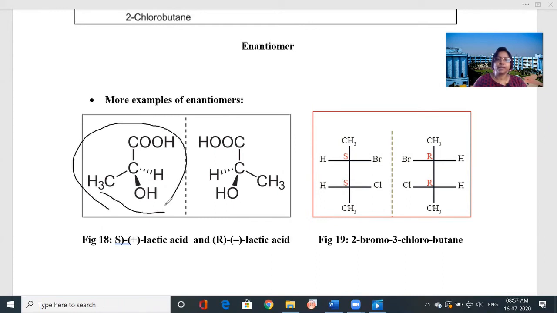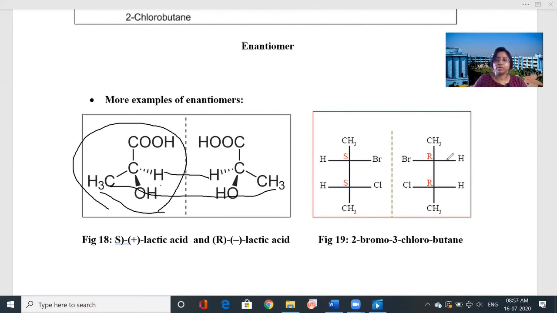So the mirror image is non-superimposable because here you are getting the hydrogen different and here you are getting the CH3. So they are non-superimposable. Now it is a